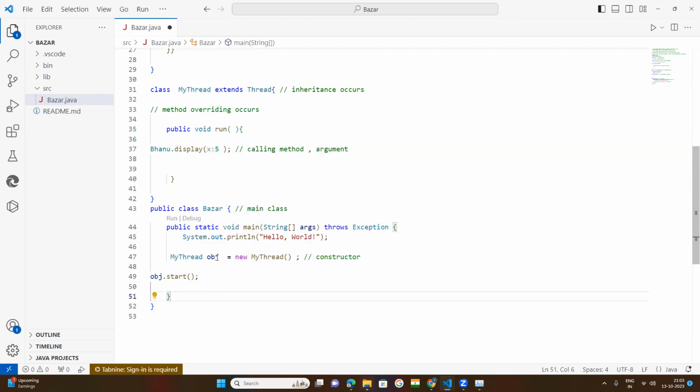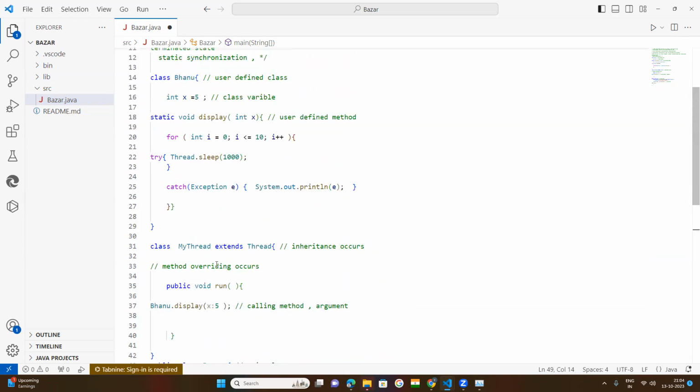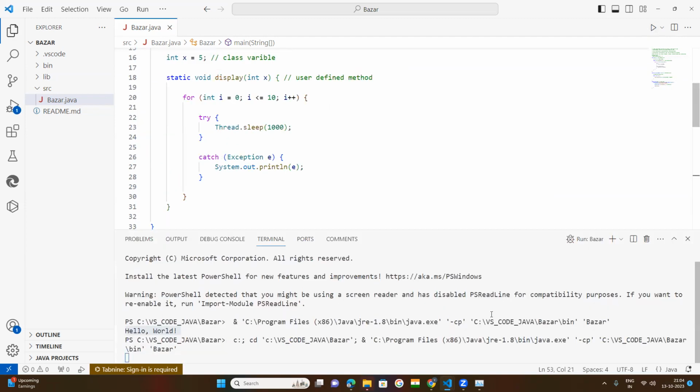So I have created the object for the child class, because the child class inherits the methods of the parent class. Now what is happening here? Let us check. If there is any error, it will give an error, and then we will follow that.